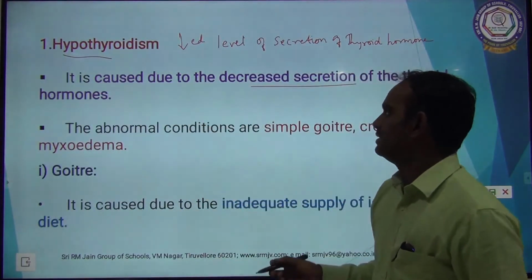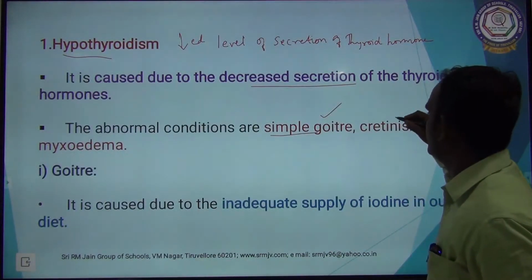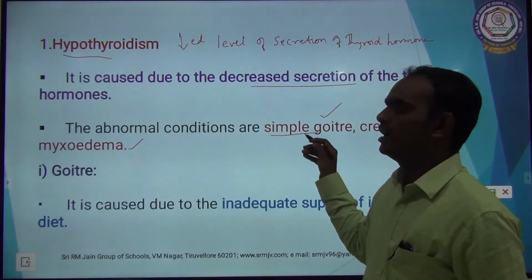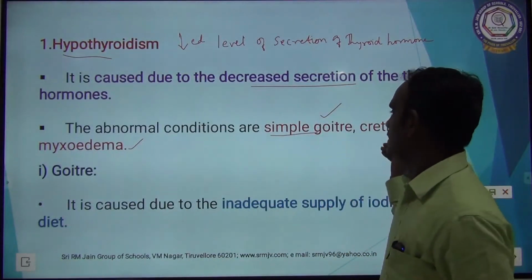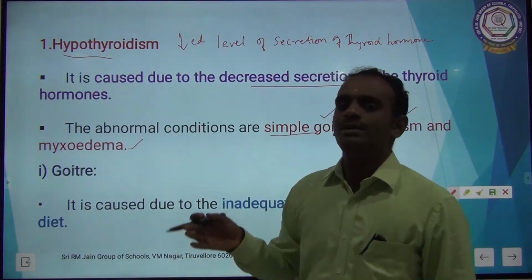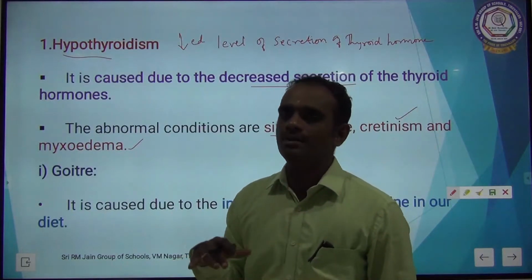The abnormal conditions are simple goiter, cretinism, and the third one is myxedema. These three are the disorders mainly caused by decreased secretion of thyroid hormone.